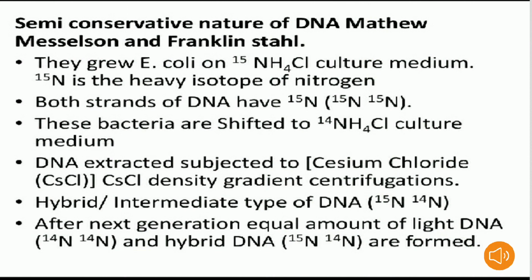After the second generation, after 40 minutes, you can see that after the next generation, equal amounts of light DNA, which you can clearly see in the picture as green color threads, are formed. How many nitrogens do we have? 14 nitrogens and 14 nitrogens. And hybrid DNA, 15 nitrogens and 14 nitrogens, is formed. You can clearly see in the picture. This is the semi-conservative nature of DNA replication.